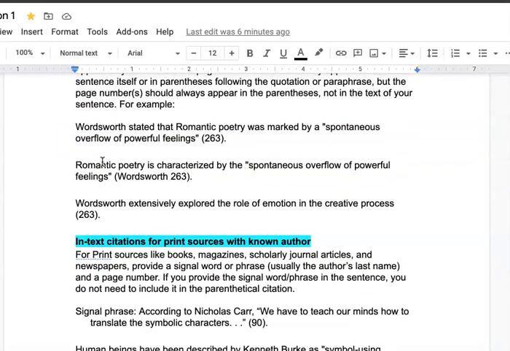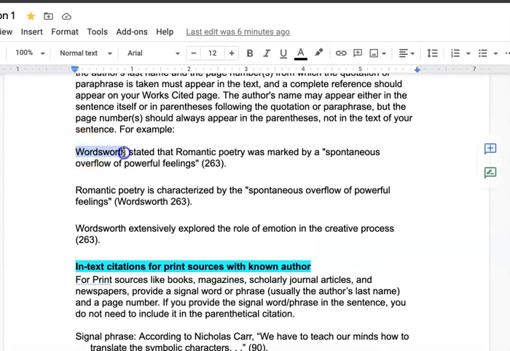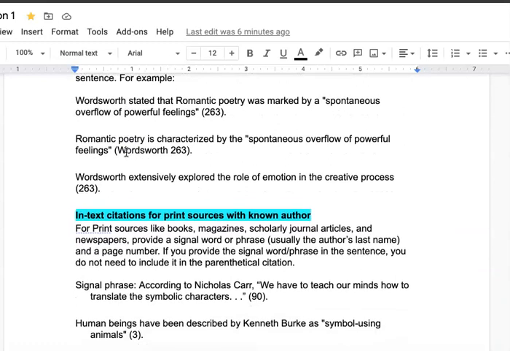Also, just to let you know, the first time that you mention an author, and if that's the only author that you're going to be discussing in your essay, you don't have to keep mentioning them over and over again. So you can use whatever pronoun, he, she, states, etc.